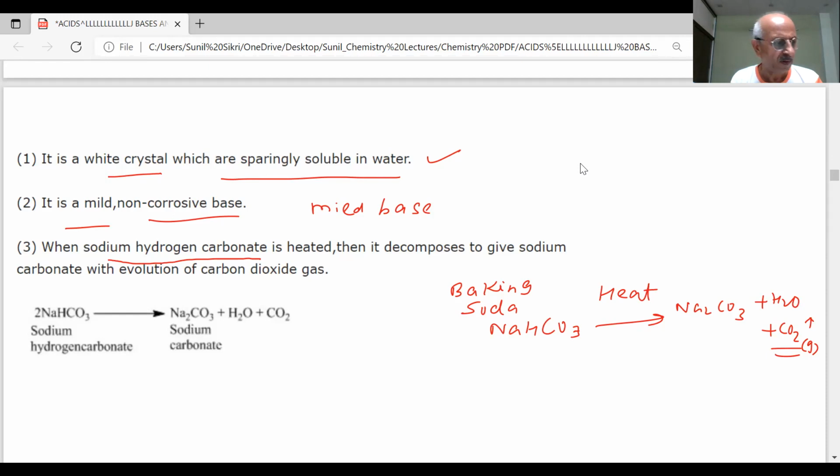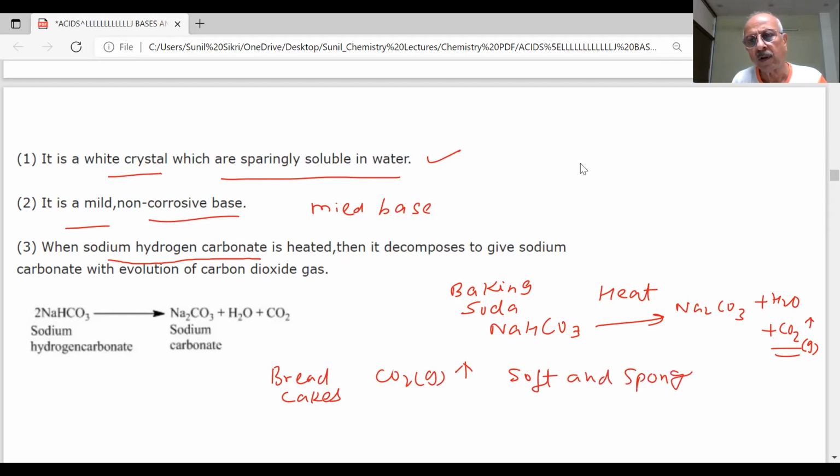They puff up. If it is pakora, the pakora puffs up, and then it tastes good, okay? So carbon dioxide produced can cause bread or cake to rise, making them soft and spongy. If you are making bread, if you are making cakes, if CO2 gas will be there, what will happen? It will make them soft and spongy. So it will be used in bakery products, and it is a mild base and non-corrosive.